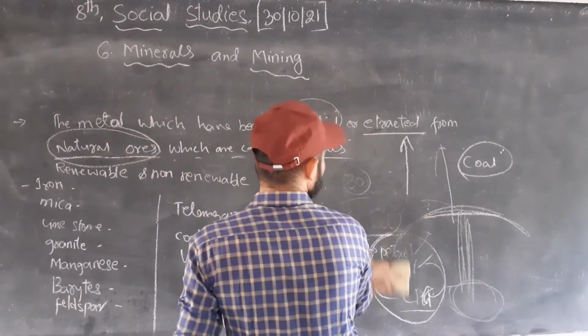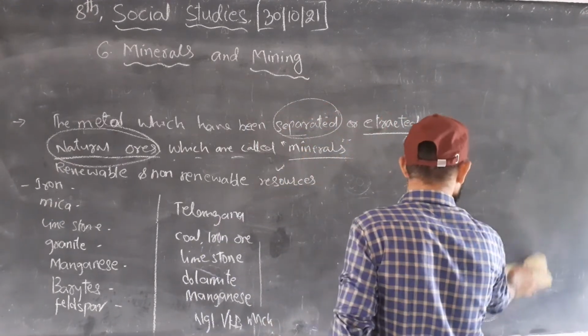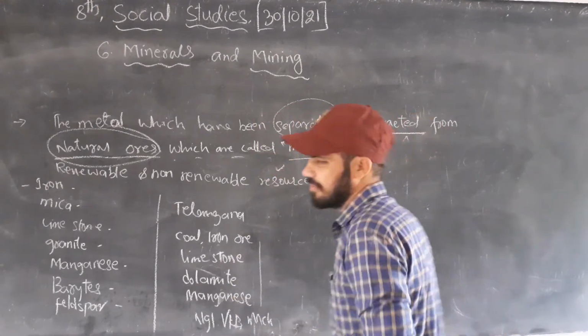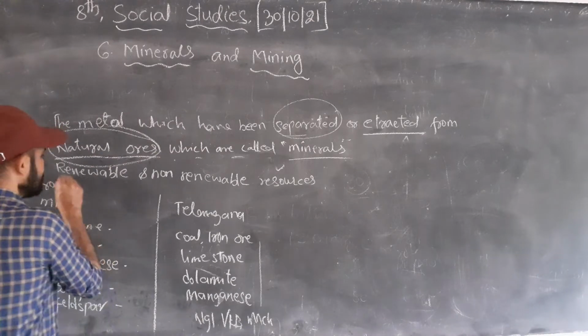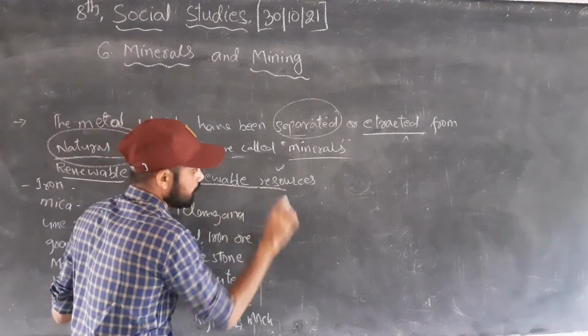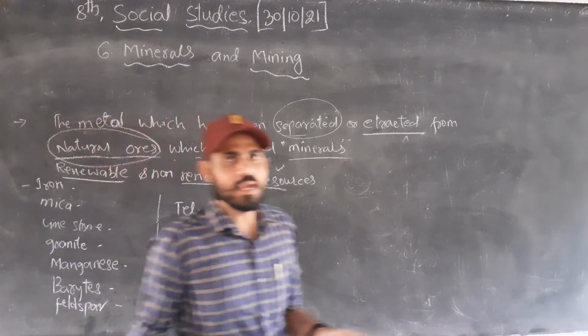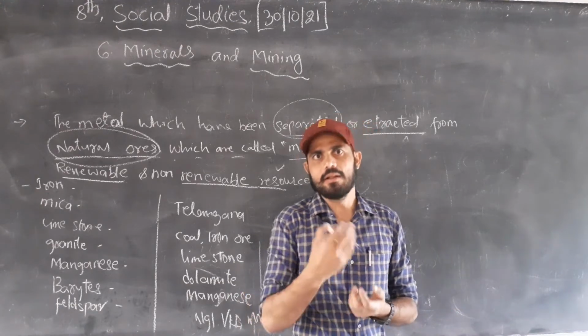Next, the minerals. The minerals have two types. Some minerals are renewable and some minerals are non-renewable. What does renewable and non-renewable mean? Renewable means we can cut it and then we can get another one.